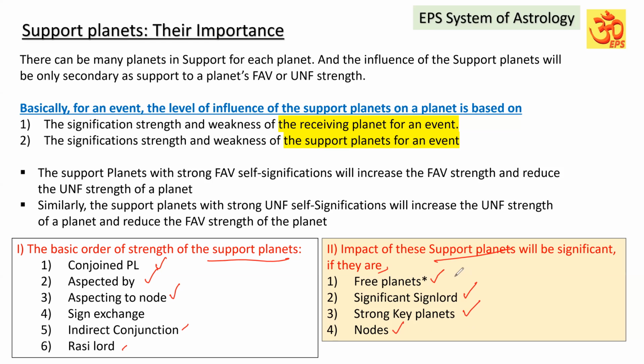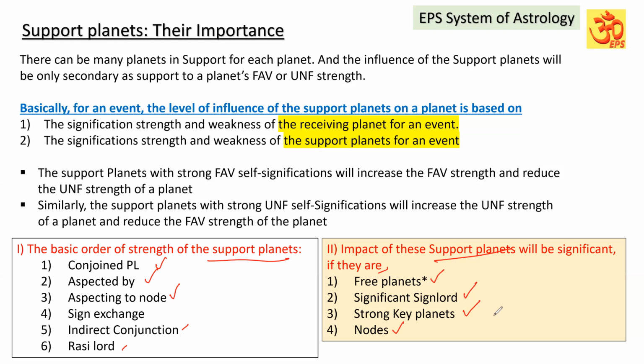If the support planet is a free planet, or the Rashi Lord is a significant sign lord, and the support planets are having the strong key planets. What are key planets and all? I will explain. Strong key planets means, in other words, strong favorable or unfavorable self-significator planets.